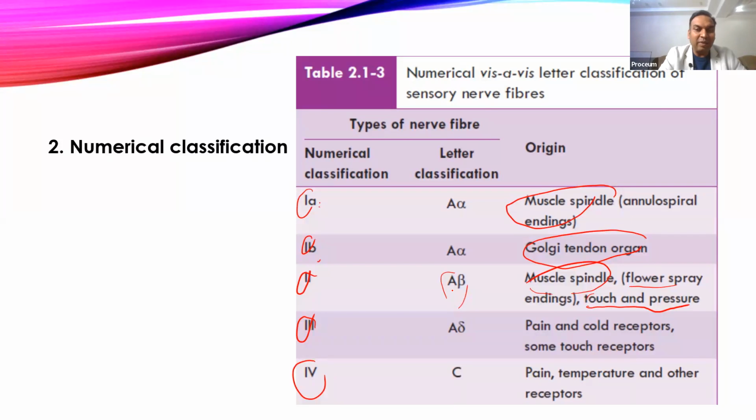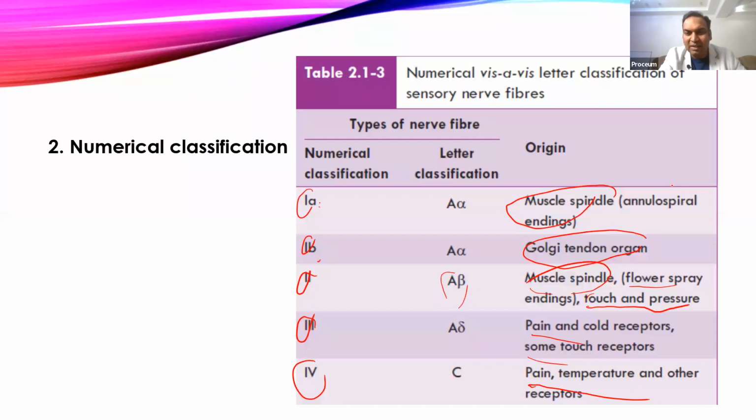Then come to the type 3 fibers. So this is the A delta fiber, which corresponds to the latest classification, and it carries pain, cold, and touch receptors. Then come to type 4, that is C fibers, which carry pain, temperature, and other receptors. Now someone will ask, sir, what about B fibers? As I said, the numerical classification is exclusively used for the sensory nerves. And B fiber doesn't carry any sensation, so that's why it is not included here.